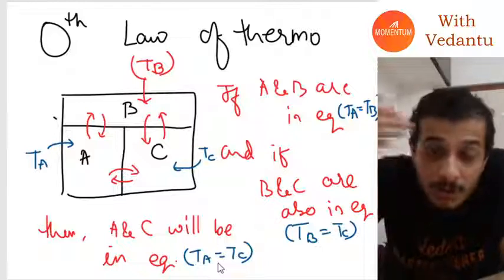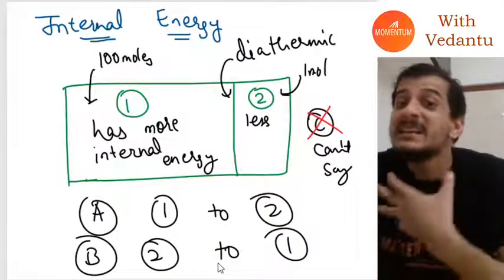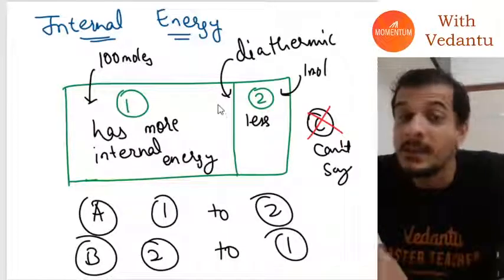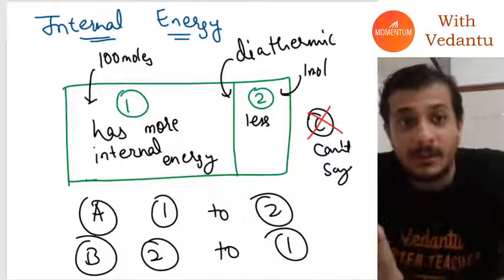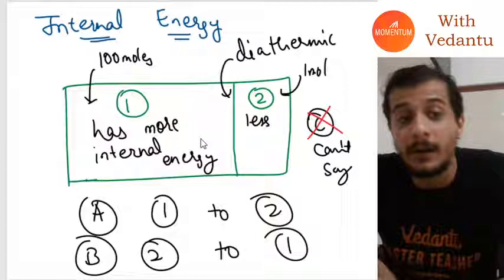It's there so that we can define this quantity, because energy is not sufficient to tell us in which direction the heat will flow, whether from left to right or right to left.